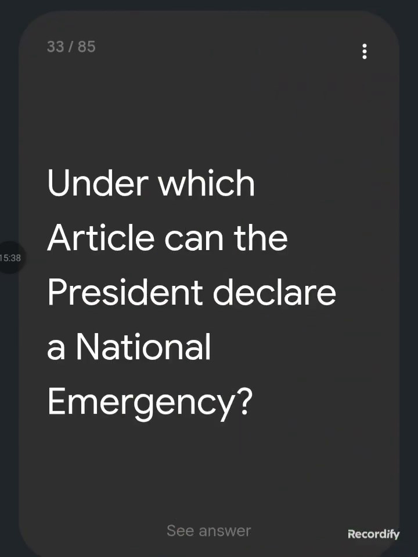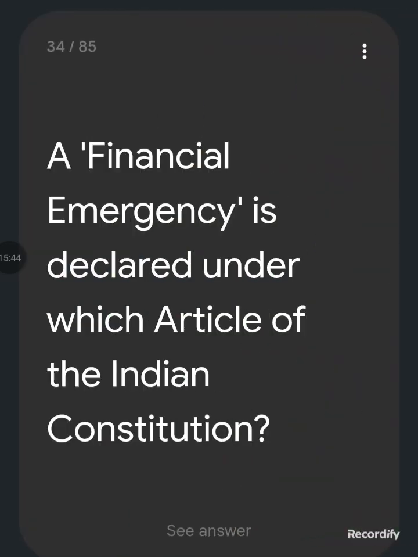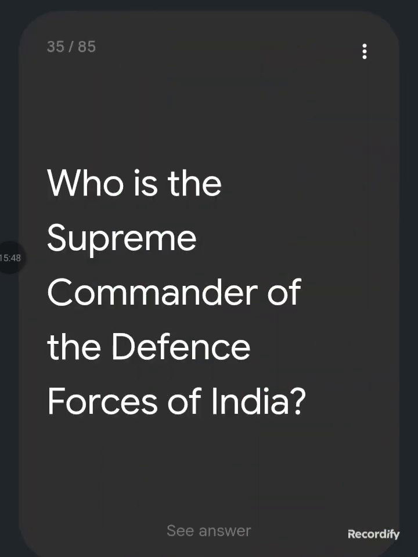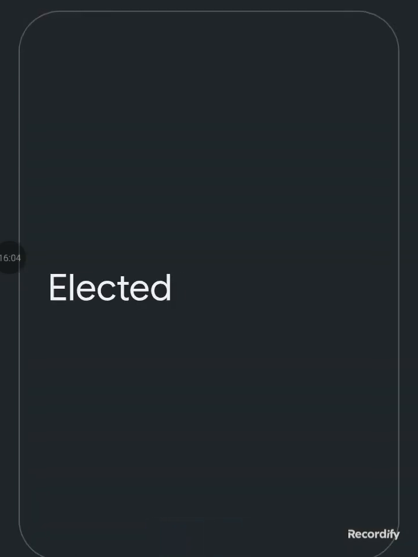Under which article can the President declare a national emergency? Article 352. A financial emergency is declared under which article? Article 360. Who is the Supreme Commander of the Defence Forces of India? The President. The President of India is elected by an electoral college consisting of dash members of both houses of parliament and state legislative assemblies. Elected.